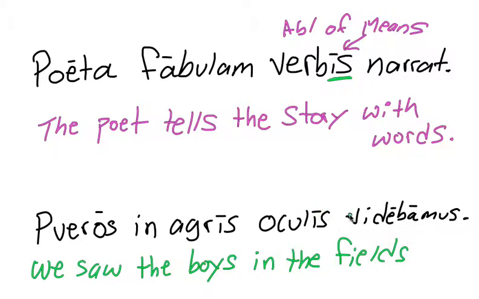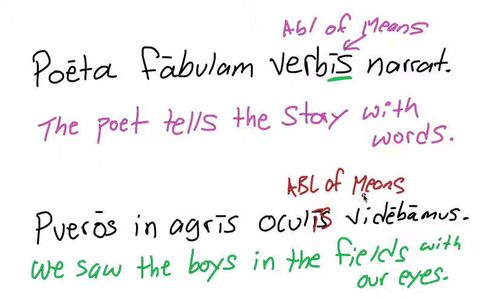There's our ablative of means. With our eyes, or by means of our eyes. So the eyes are the means or the instrument by which we saw the boys. So oculis here is the ablative of means.